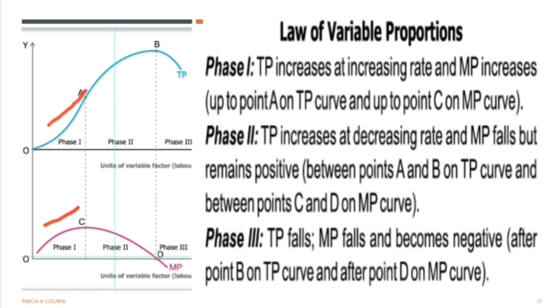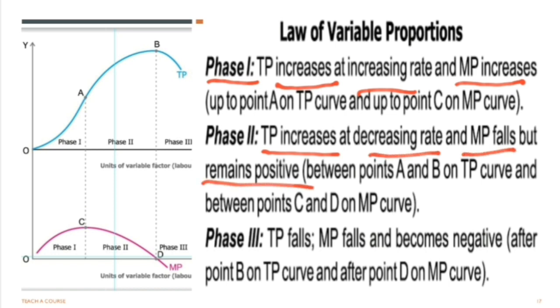Thus, there are three stages in the law of variable proportion. Stage 1, wherein TP, total product, increases at an increasing rate and marginal product also increases. In stage 2, total product increases but at a decreasing rate because marginal product falls but it remains positive. This stage ends when MP is 0 and TP is maximum. Stage 3 starts when MP becomes negative and TP starts falling.